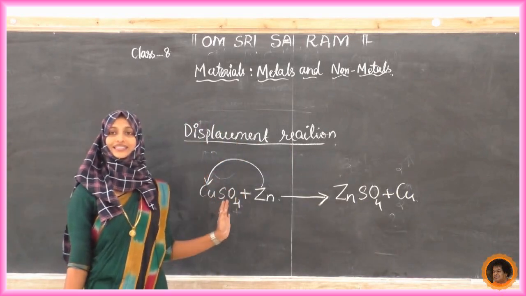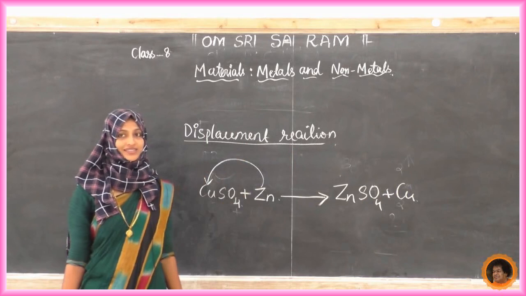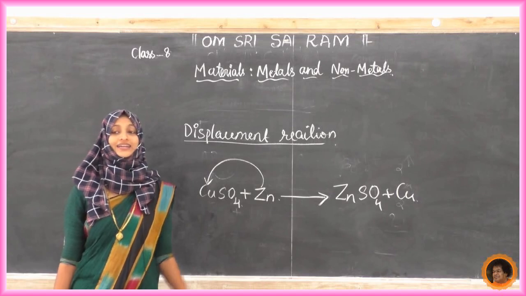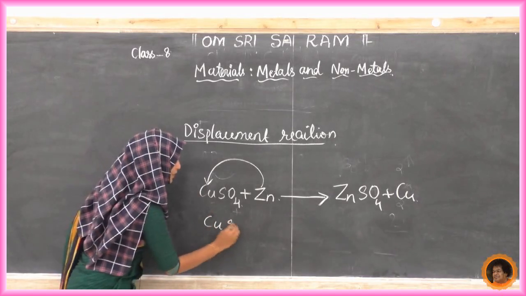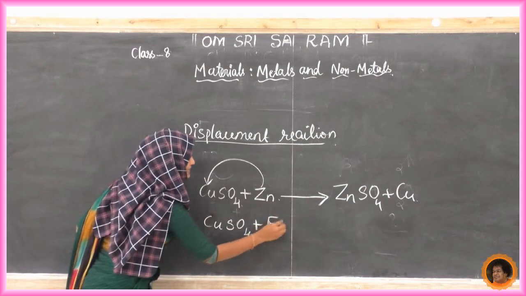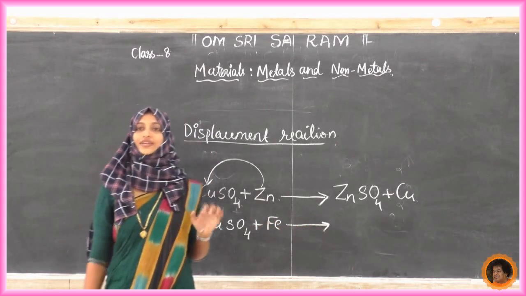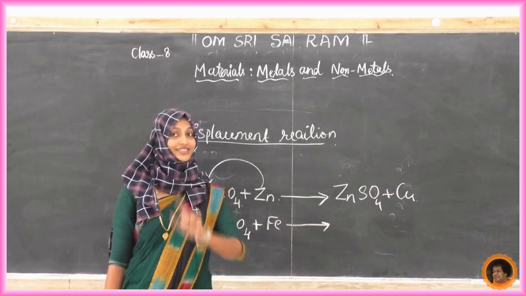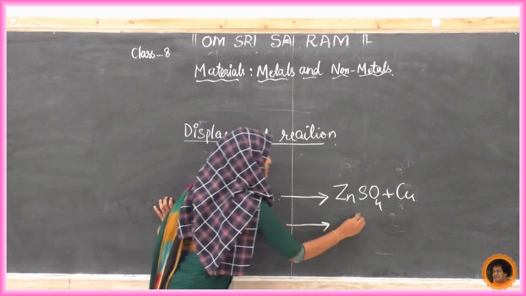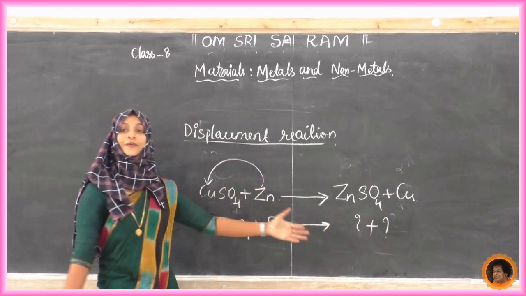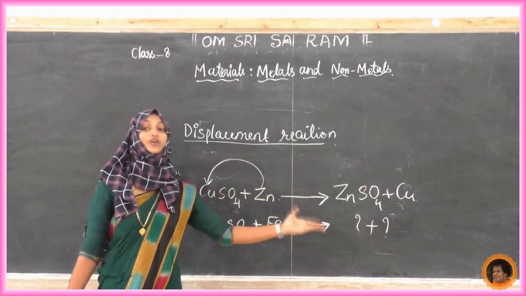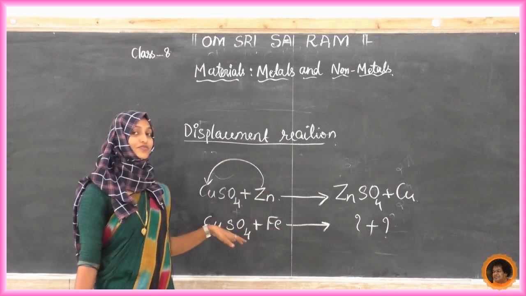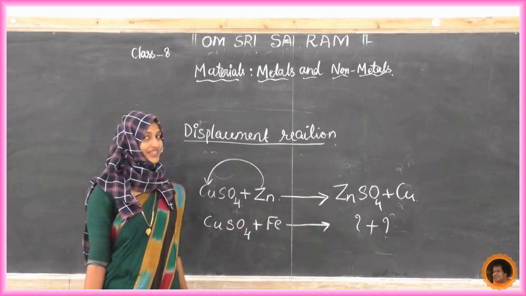I am not going to balance it. Check whether it is a balanced chemical reaction or not and try to balance that one. Yes, that was the first case. In the second case, what happened? Same copper sulfate we have taken. We added an iron nail to that one. We got the observation, the deposition of copper. Now tell me, what is the chemical reaction? Just try, same as that we can get here: iron sulfate plus copper, which remains over there.